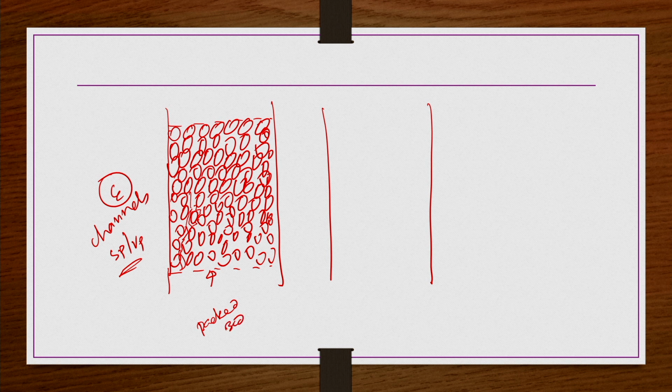This is the packed bed, and the other is a single column, or flow through a pipe. If you take these two cases, what is the difference?